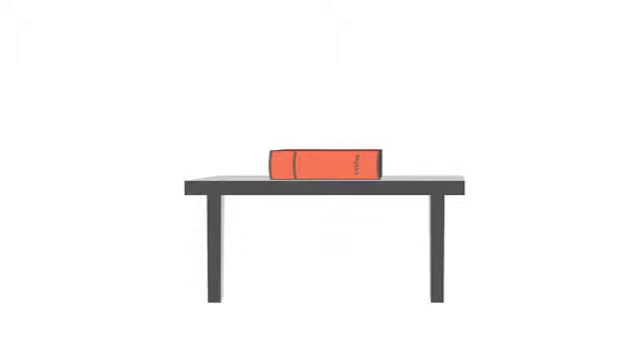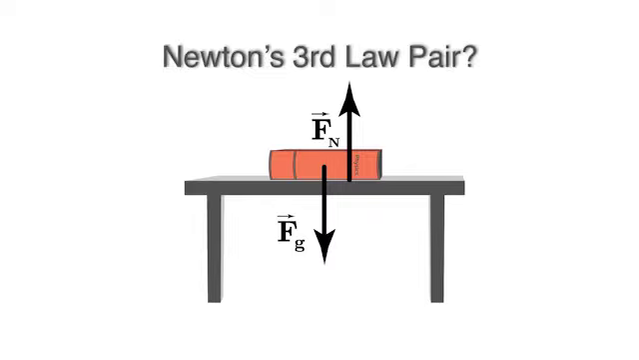Let's look at an example of a book sitting on a table. It's being pulled down by the gravitational force, and it's being held up by the normal force. Are these two forces a Newton's third law pair? The book is not accelerating, so these forces are equal in magnitude and opposite in direction, but they cannot be a Newton's third law pair for two different reasons.